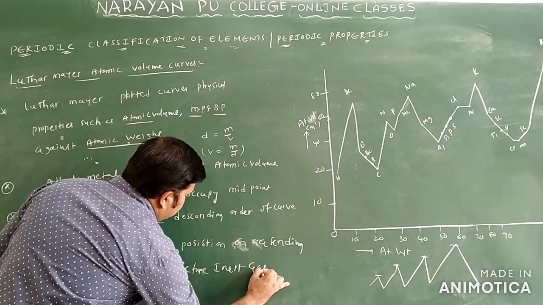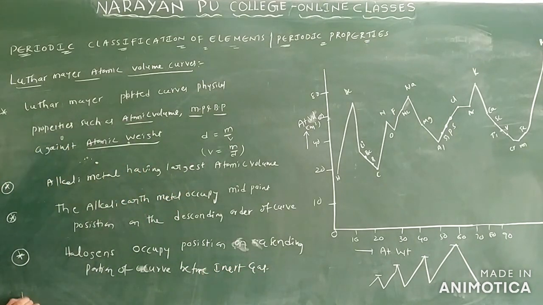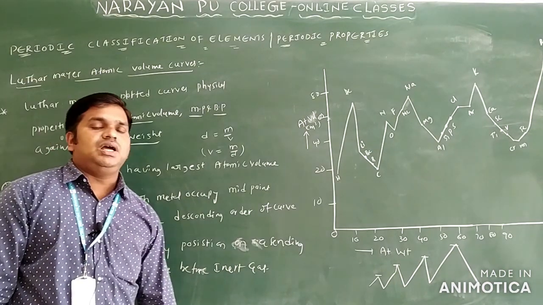So descending means here largest to smallest, ascending means smallest to the highest.